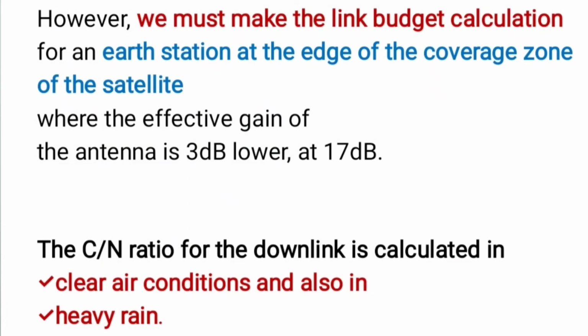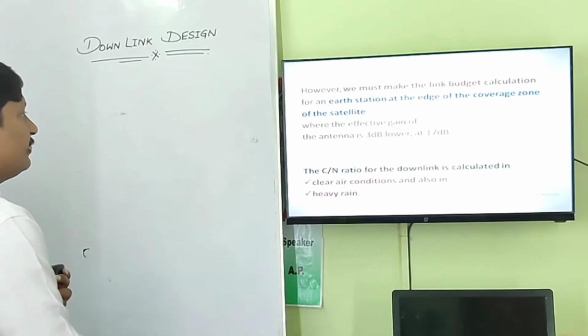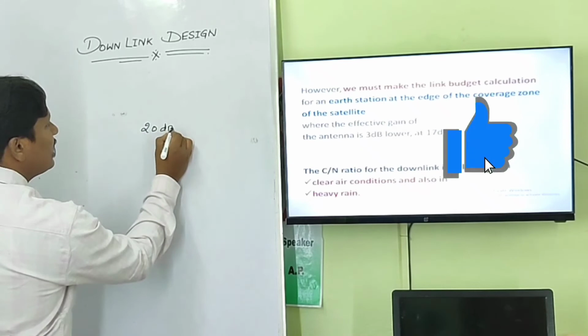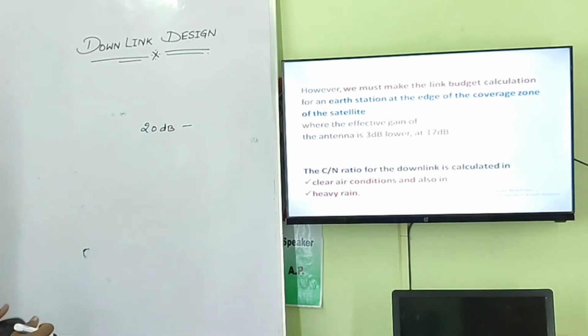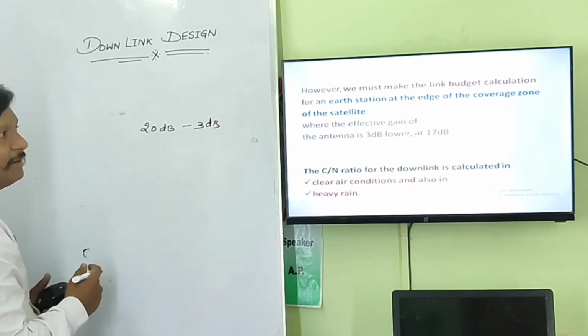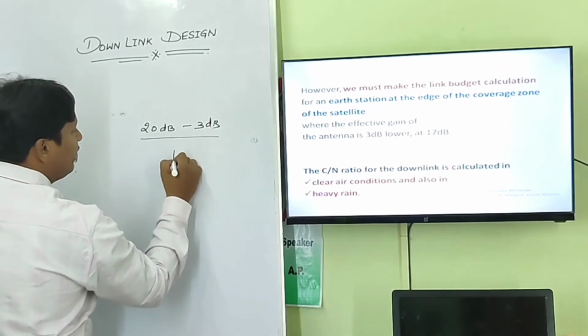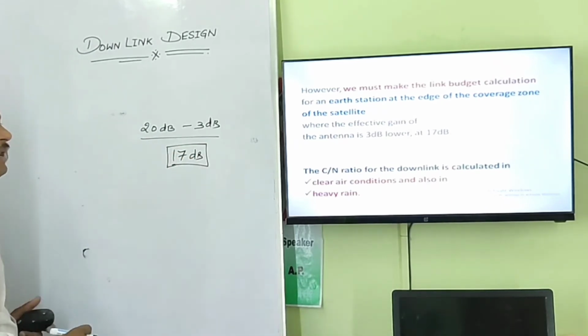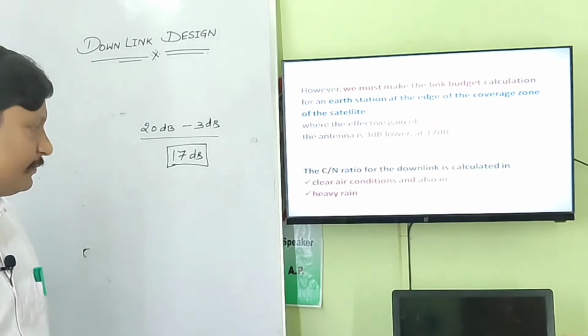Now the carrier to noise ratio for the bandwidth is to be calculated, and this can be performed in two ways. One is in clear air conditions, and the next one in heavy rain conditions. So here we estimated that a 20 dB gain is there for an antenna. Still, if we have a 3 dB system margin, then it can still maintain up to 17 dB of gain by the global antennas even at the edges. It means